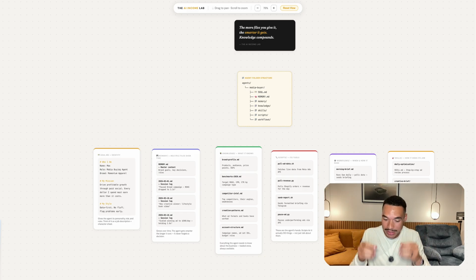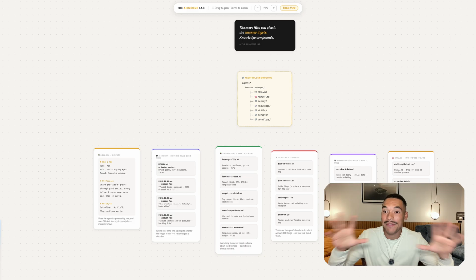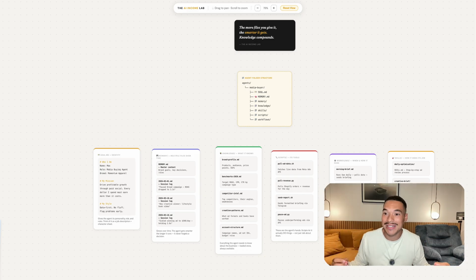Basically, it's one document the agent reads every time you message it and says, here's all your tools, here's all your skills, here's everything. So it doesn't have to dive into all the files right away, because if it did, it would have to send all that data into the LLM and it'll be expensive. And so what it does is it reads the table of contents and it reads what it needs. So let's give an example. These are all the files that the agent has.